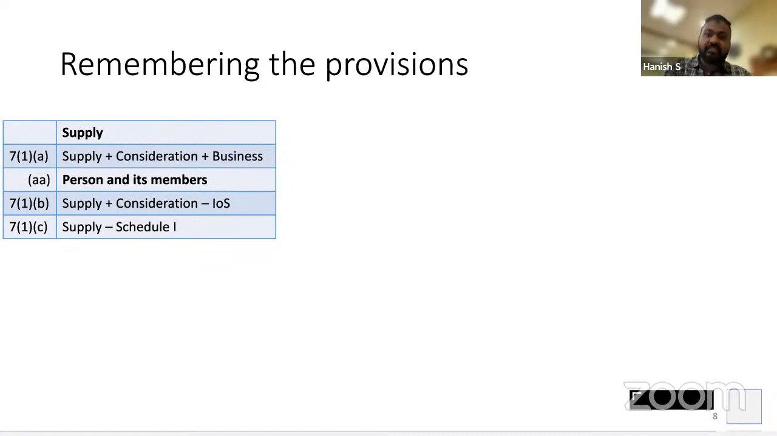So when Ravish gives 10,000 rupees to his school, it is not a supply, not liable to tax. But when Mr. Prithvi gives money to the NGO, that is like a donation, but actually it is a supply, it will be liable to tax. Is this clear? Okay. Next.